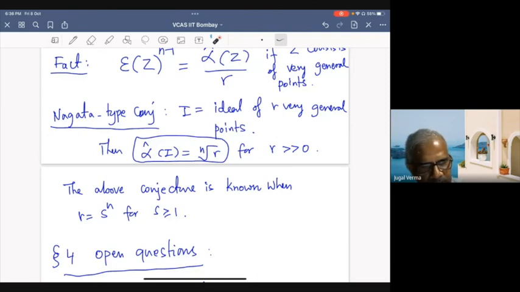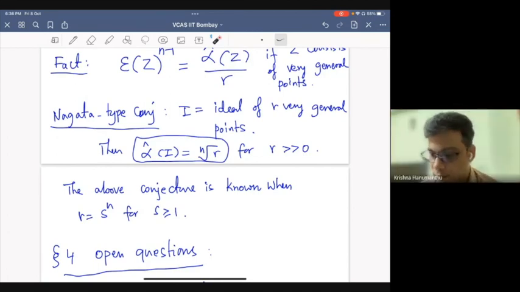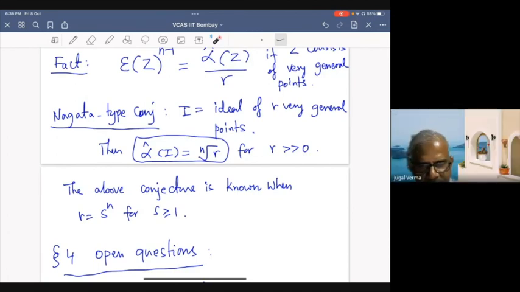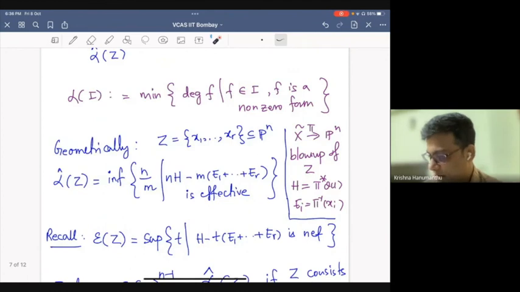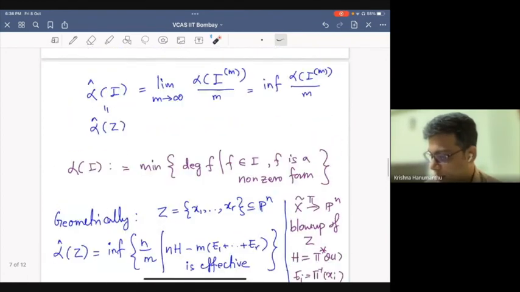Krishna, I have a general question. We defined the Waldschmidt constant in terms of symbolic powers, the minimum degree of generators. If we replace symbolic powers with, say, a filtration of integral closure powers, one can define a similar limit. Perhaps. Yes, I suppose so. I think it should work.